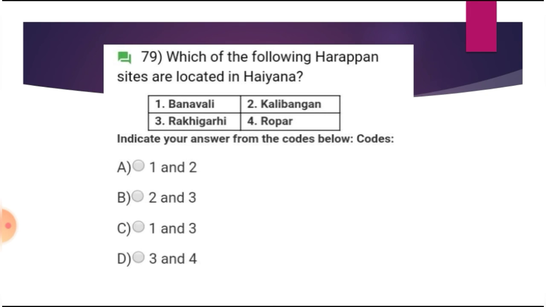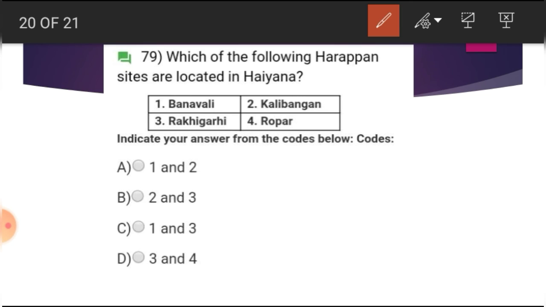Which of the following Harappan sites are located in Haryana? 1. Banavali, 2. Kalibangan, 3. Rakhigari, and 4. Ropar. And we can eliminate some. We know that Rakhigari is in Haryana, but Kalibangan is on the Ghaggar-Hakra river, which is in Rajasthan. Of course the answer includes 3. And Banavali, Ropar: Ropar is from Punjab. So 4 is also wrong. So the answer is 1 and 3, option C.